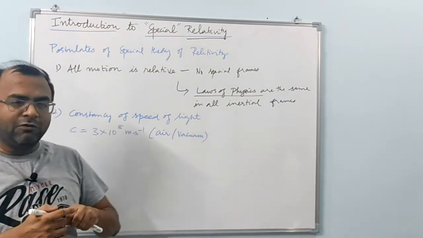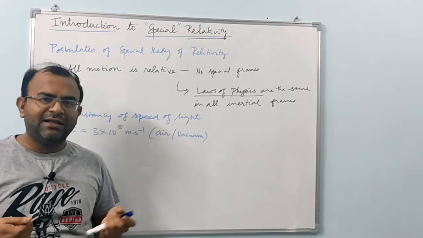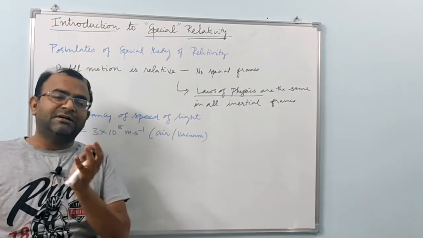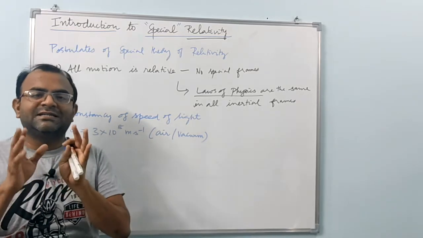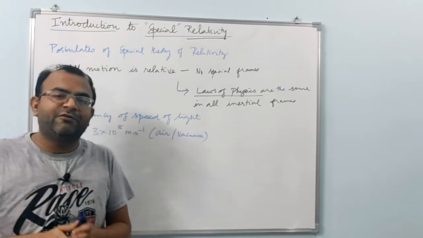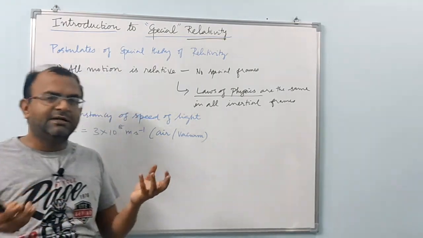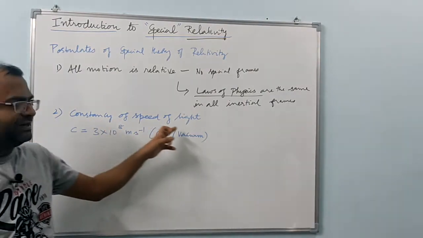For example, you are having a torchlight. You are trying to measure the speed of light by shining the light and doing some experiment. A person who is traveling in a spaceship will also measure the same speed of light, of course, if the spaceship is an inertial frame of reference. If it is not accelerating, he is also going to measure the same speed. That is the meaning of constancy of speed of light.